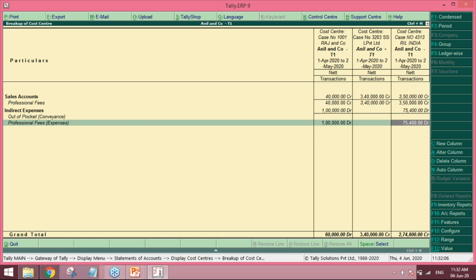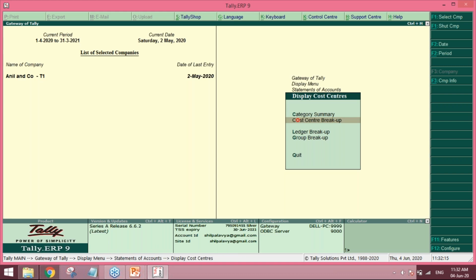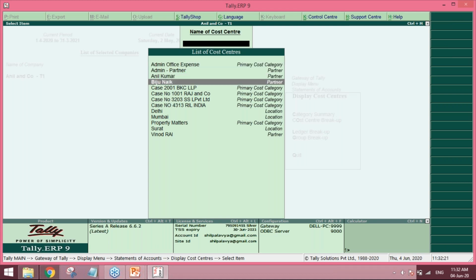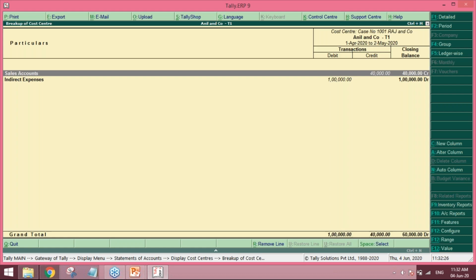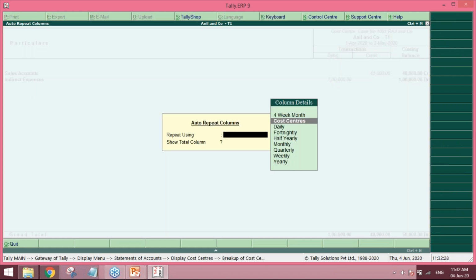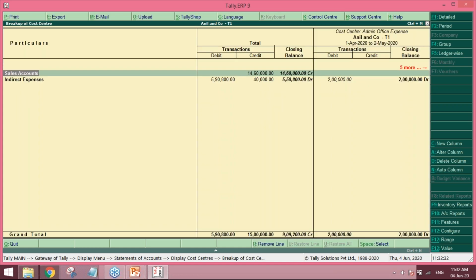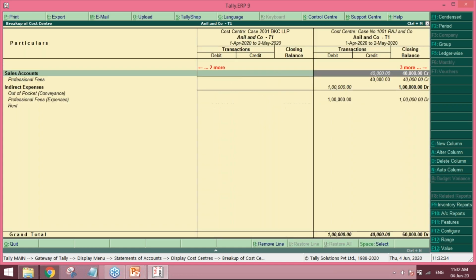Now, if you are tired of clicking on Alt C, there is another option. Escape. Go into one company, Alt F. Here, cost center breakup. Alt N and cost centers. Select cost centers. Go to F12 and show net balance only.